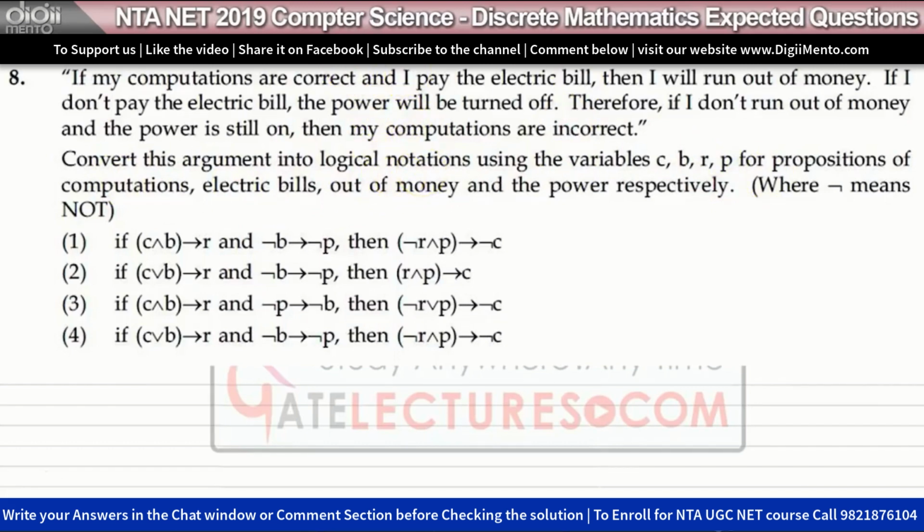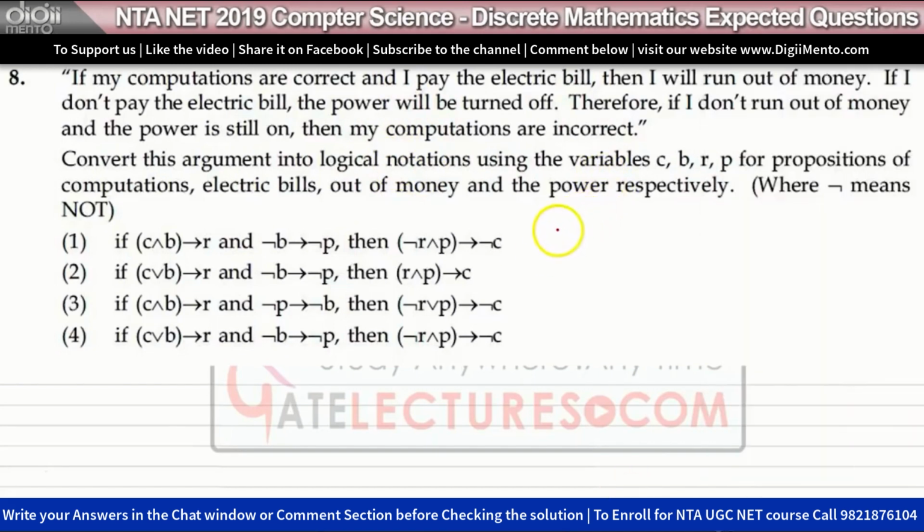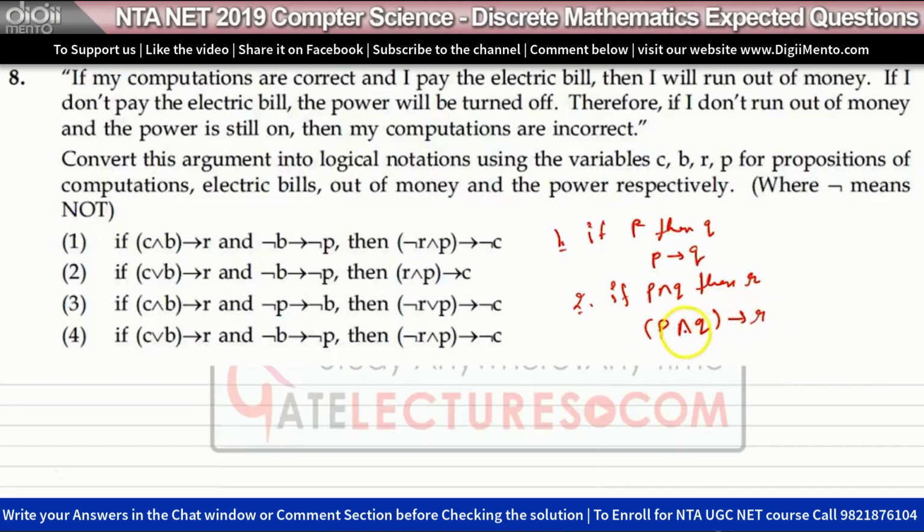Logical notations are like this. If you have something like if P then Q, this means P implies Q. If you have something like if P and Q are true, then R, this will be equivalent to the logical notation P and Q implies R. Okay, so this will be the equivalence.